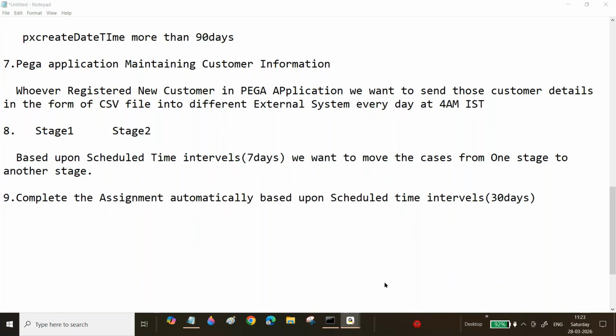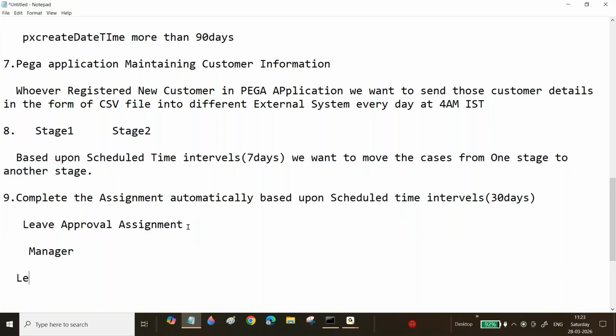For example, you applied for leave and your manager didn't approve. Now this case is available in the approval assignment. Just think of it as leave approval. Now this case is assigned to the manager.